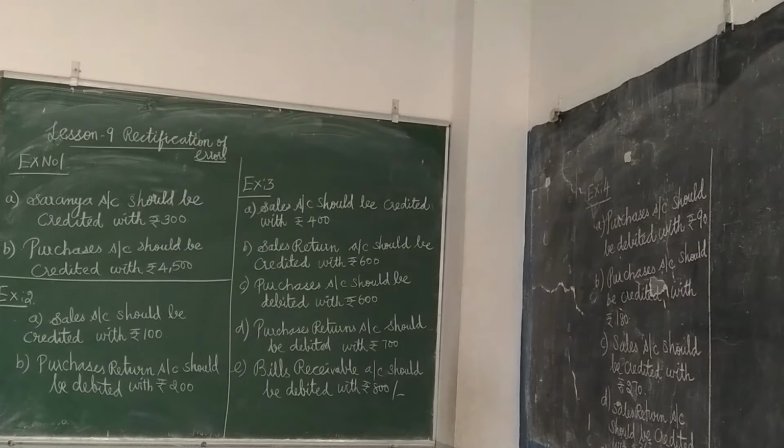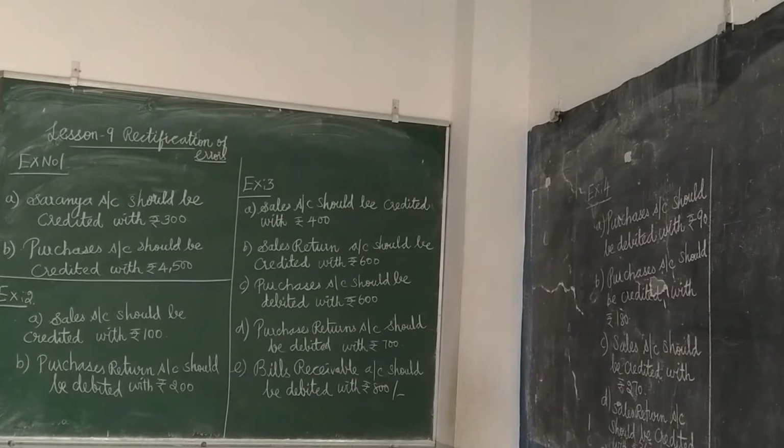Are you clear? So, goods purchased on credit from Saranya for rupees 150 was posted to the debit side of the account. So Saranya account should be credited because of excess debit. Excess debit, how can you rectify the mistake? By crediting the same account. Crediting the respective account, we can rectify the mistake.